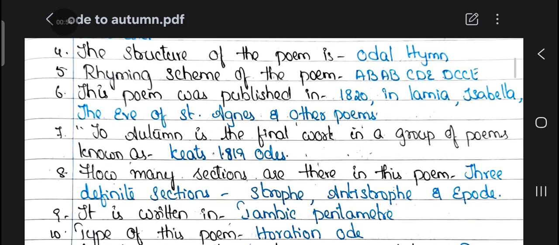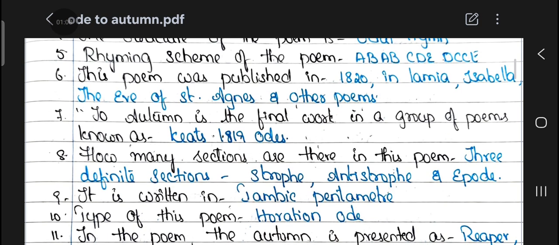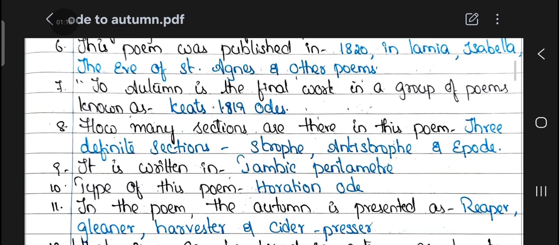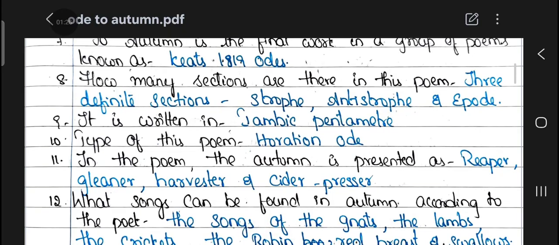Fifth question: the rhyming scheme of the poem is ABABCDECCDE. Sixth question: this poem was published in 1820 in Lamia, Isabella, The Eve of Saint Agnes, and Other Poems. Seventh question: To Autumn is the final work in a group of poems known as Keats' 1819 Odes. Eighth question: how many sections are there in this poem?